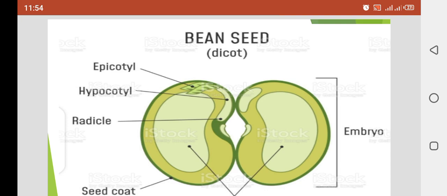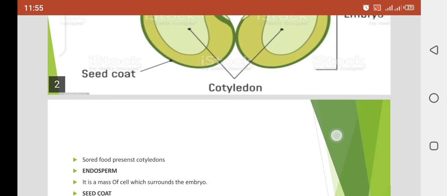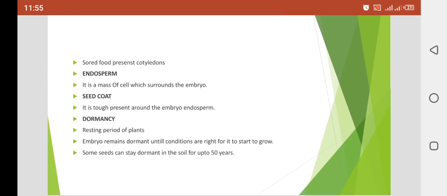Now the outer covering is called the seed coat, which in scientific terms we call the testa, T-E-S-T-A. Clear? And what comes after the testa? Endosperm, which covers the embryo and protects the embryo, while the testa protects the seed. Clear, girls? Now the stored food is present inside the cotyledons. The endosperm surrounds the embryo and protects the embryo.